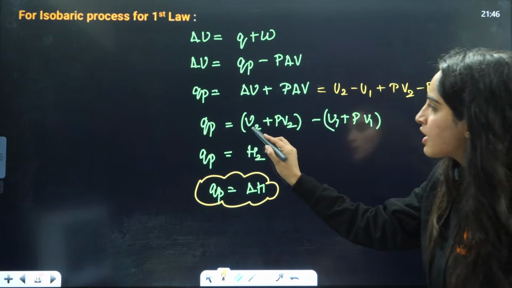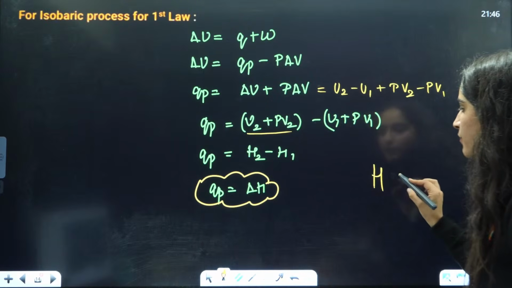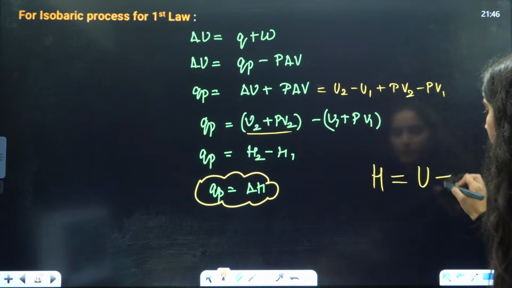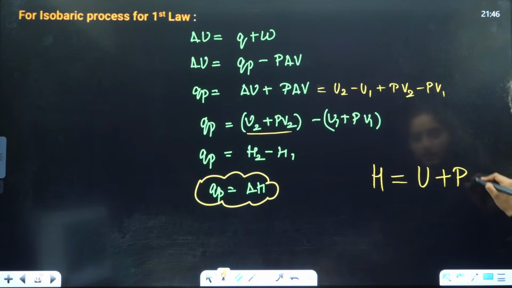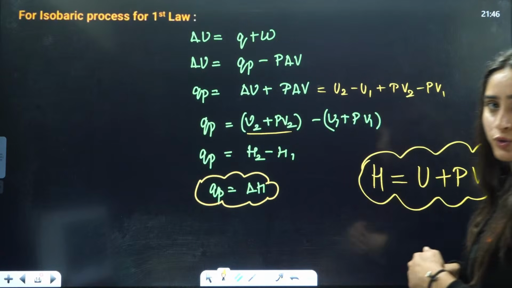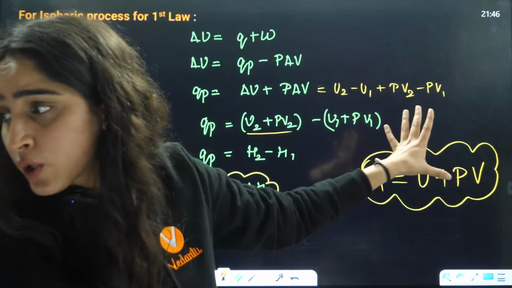Now in this U2 plus PV2, remember one formula: H is equal to U plus PV. Okay, H is equal to U plus PV. This is a different formula that we are going to study, from where questions are asked.